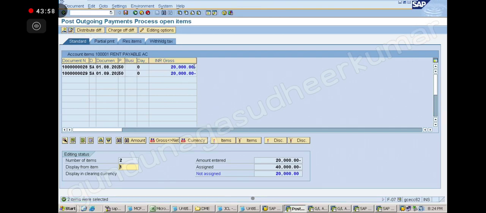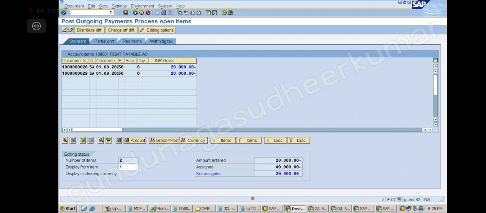So now both are blue color, means what? Both are selected. If I double click, they are black, which means not selected. Blue is selected, black is not selected. Understood? Yes.